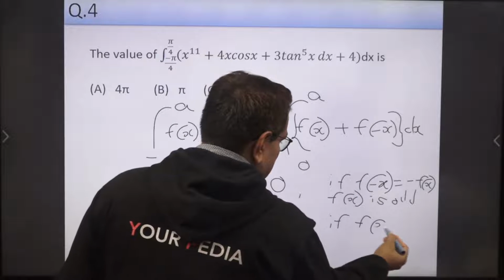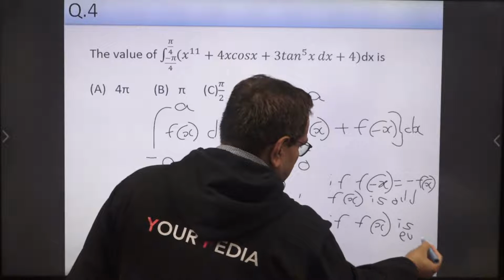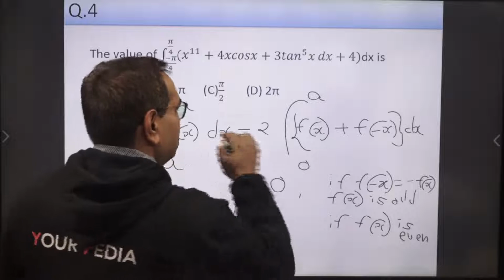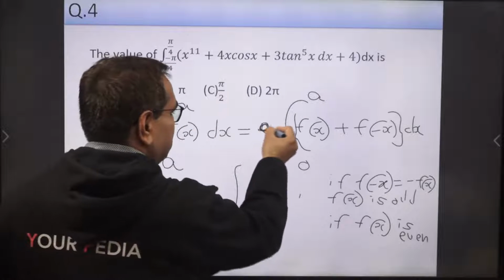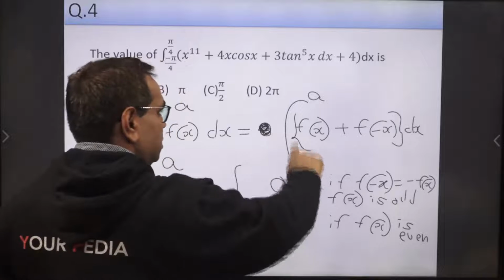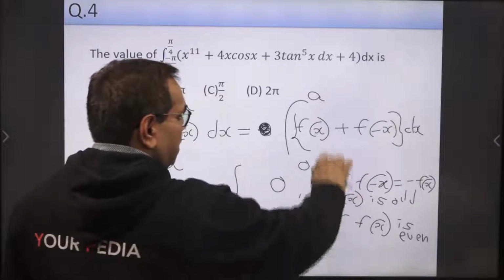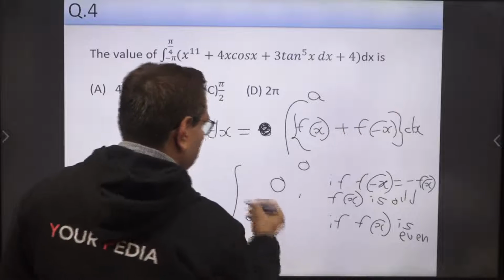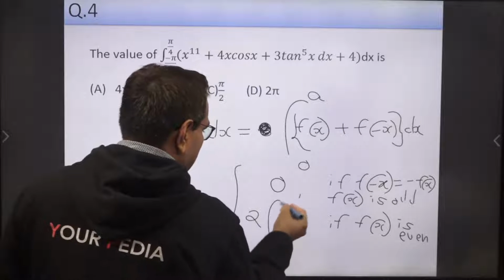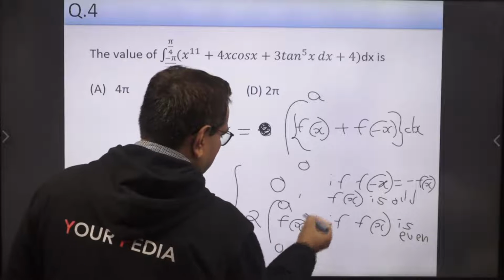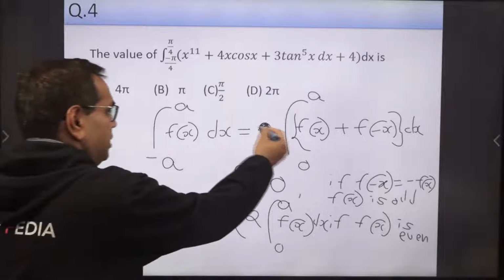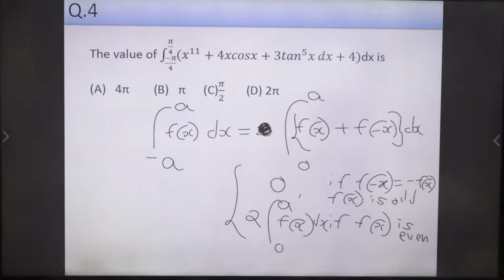If f(x) is even, in that case this is f(x), so 2f(x). So it becomes twice of. The 2 will come later, right now you have to write this, remove it from here, 0 to a, f(x) plus f(minus x). Now if f(minus x) is equal to f(x), it becomes twice of f(x). So 2 times 0 to a f(x) dx, if f(x) is an even function. There is nothing here, erase this. This is the important formula which you should remember.